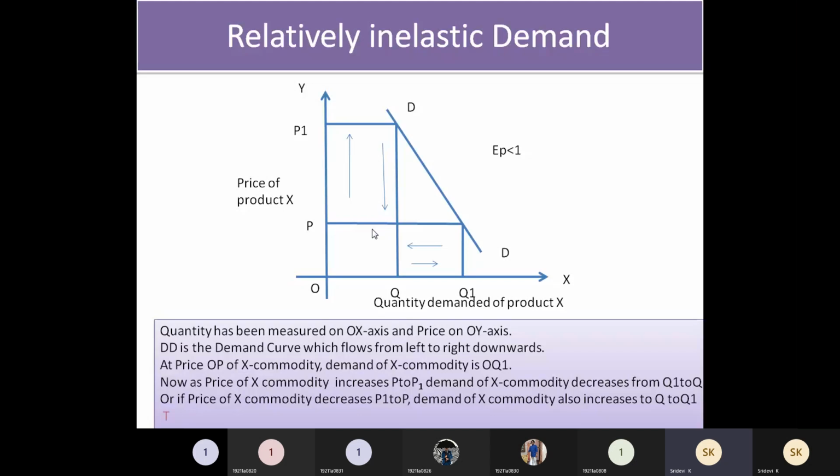And the representation of relatively inelastic demand can be given as here in the graph. EP is less than 1. You have to show that in the graph.